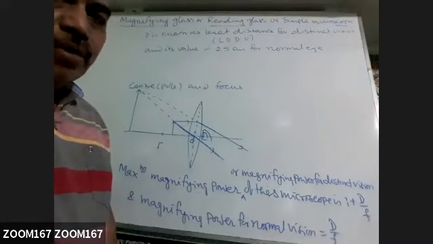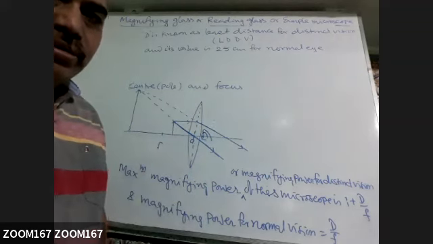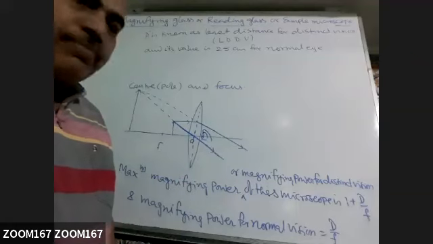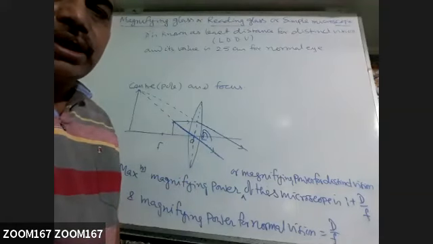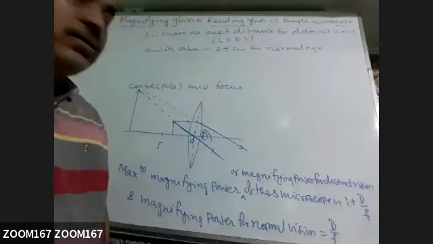Their magnifying power is very high, so that whatever bacteria or germs are there can be visible. So in microscope it is used, in specs it is used, and in cameras also it is used.